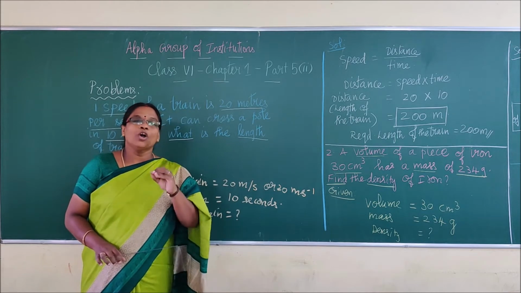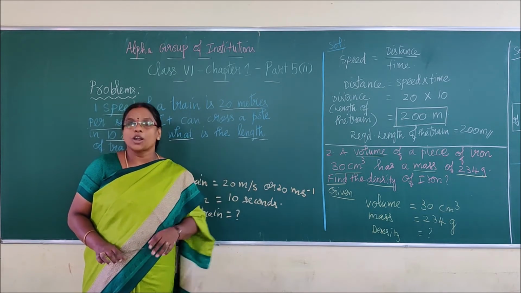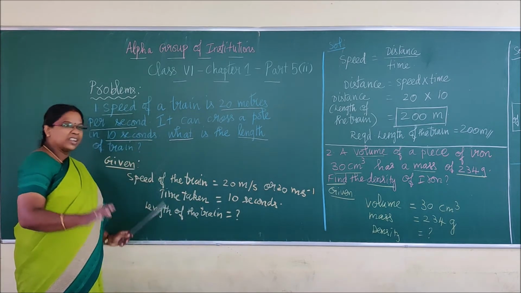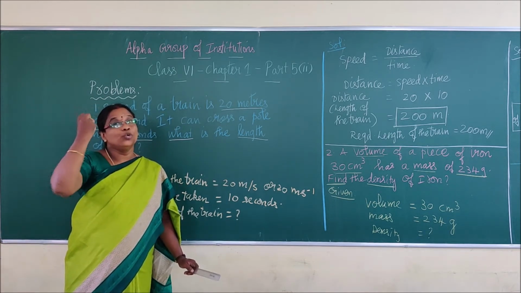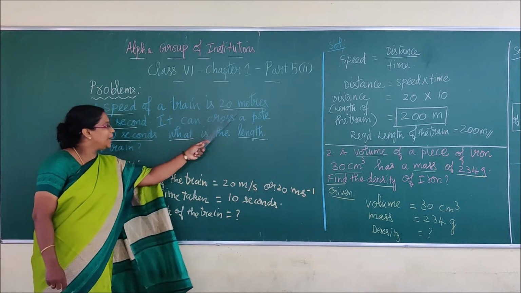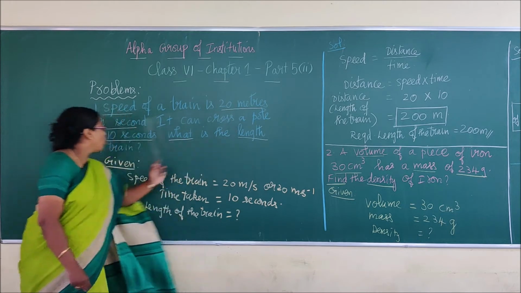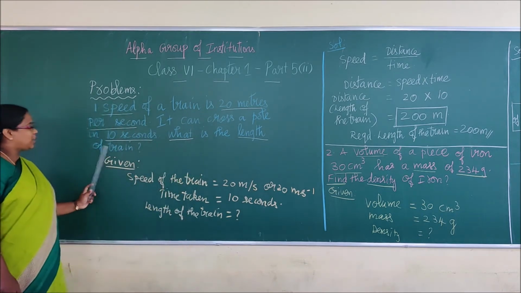Now I will tell you how to go step by step to solve the sums. The question will be a little confusing at first. Read it again, you will get some new ideas. Now, the speed of a train is 20 meters per second. It can cross a pole in 10 seconds. What is the length of the train?